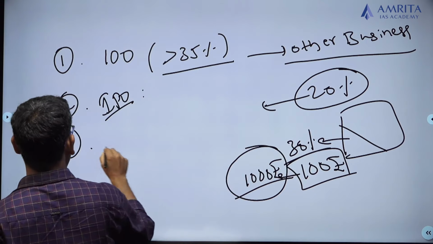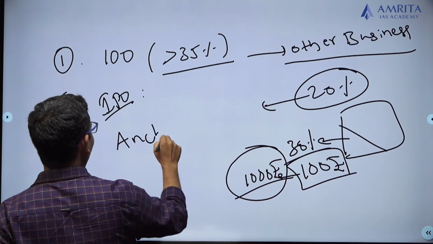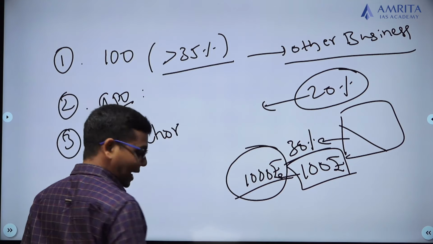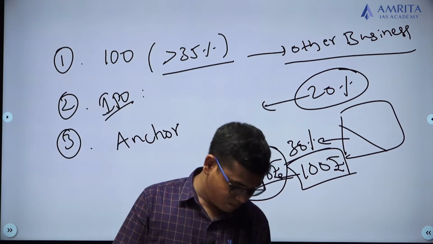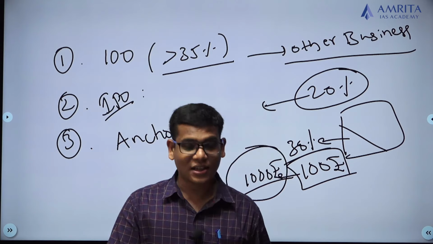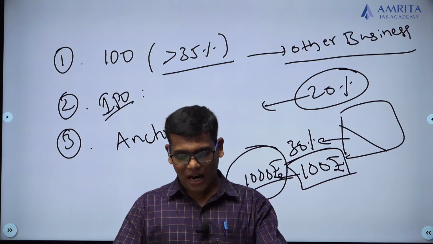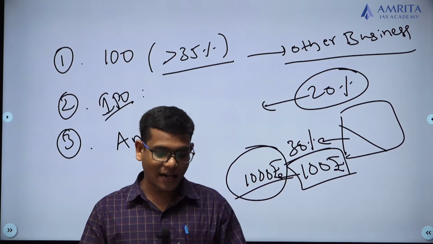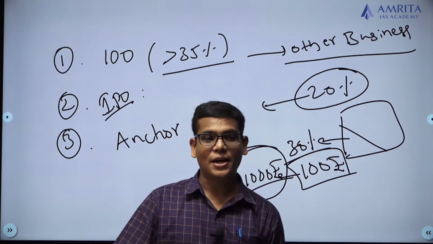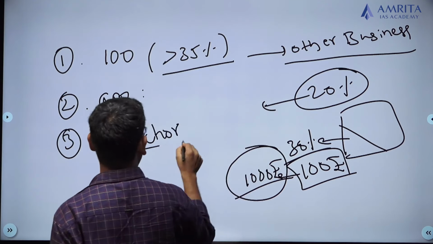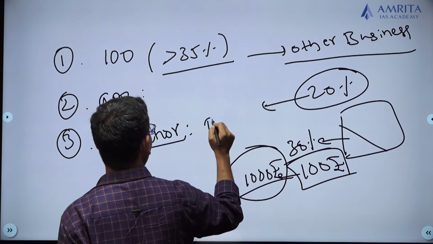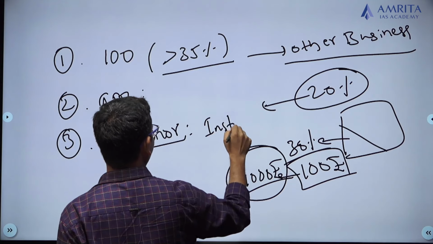Third one, there is an investor called an anchor investor. Anchor investors will not be able to sell more than half of their shares before 90 days from the date of IPO. These anchor investors are generally institutional investors.